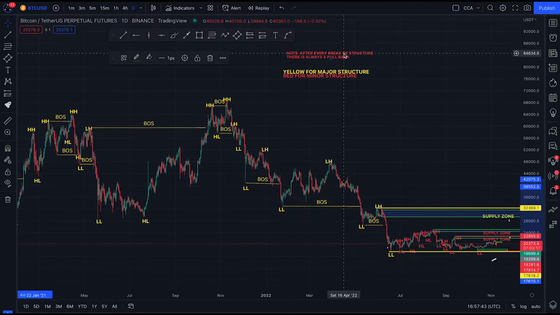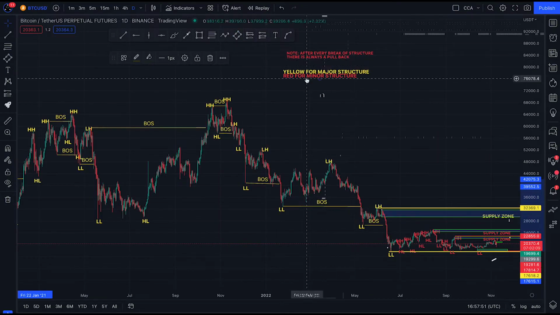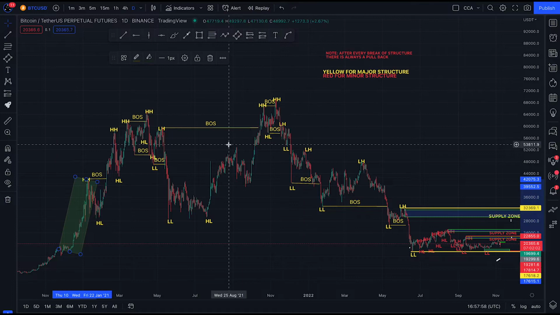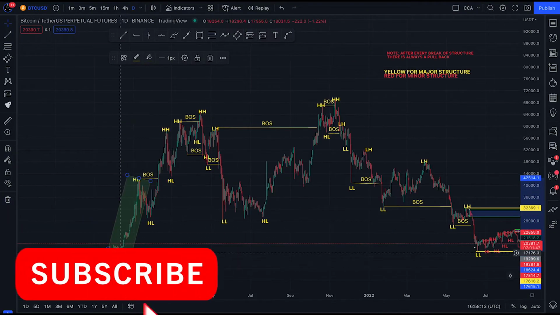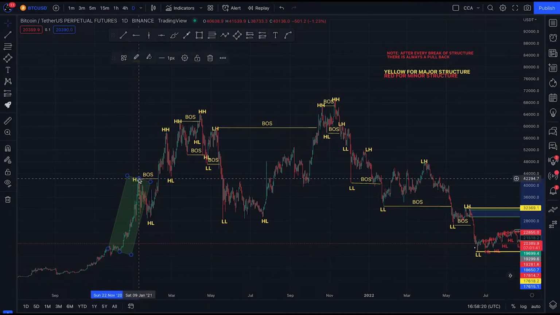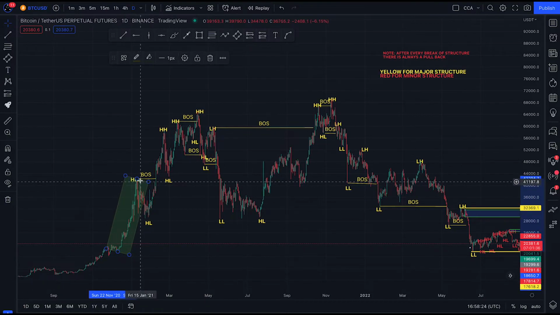And note, after every break of structure, there is always a pullback. I'm using the yellow to map out major structure, which is daily time frame, while I'm using the red to map out minor structure, which is the 4 hours time frame. Okay, I'll be starting from this point, December 2020. The market started rallying, and always remember that after a break of structure, the market will pull back. This is the break of structure, and these are pullbacks.